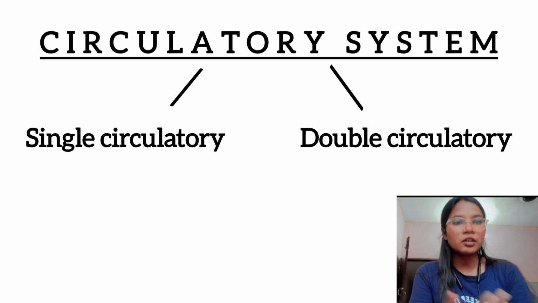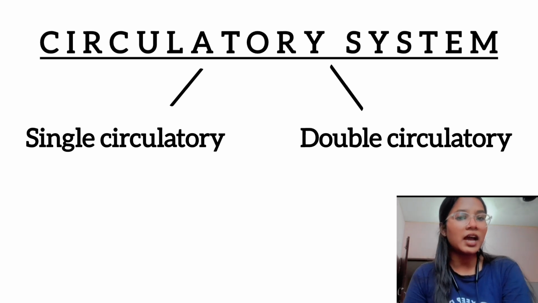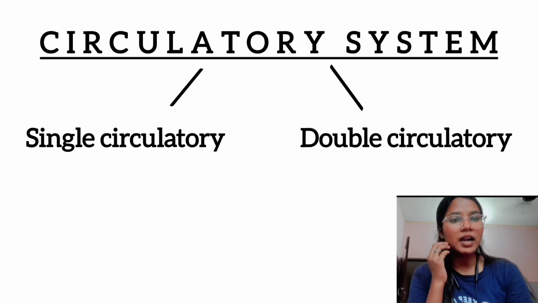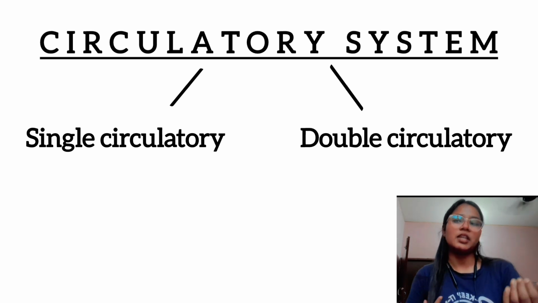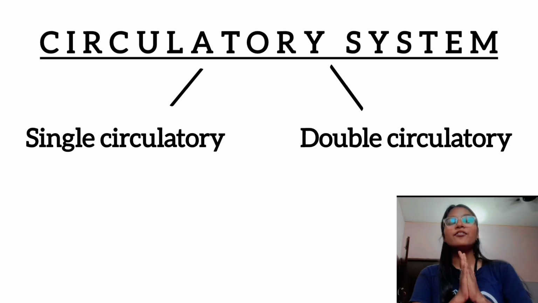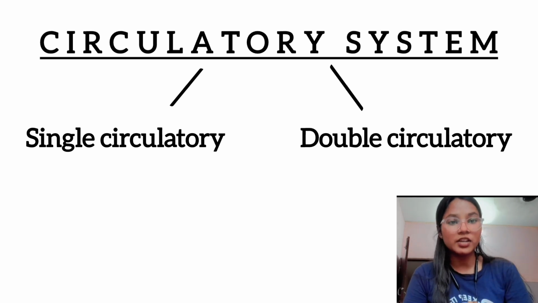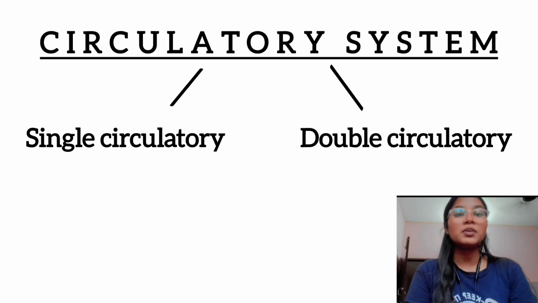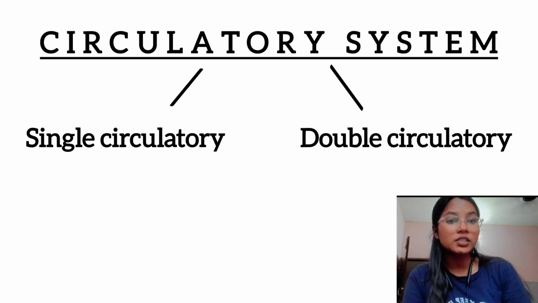Have you seen a lizard in the winter season? I have never seen a lizard in winter in our home. What does that mean? It means they have a single circulatory system.